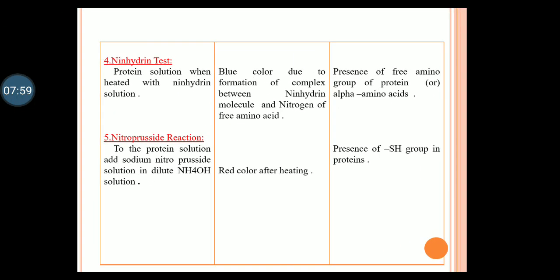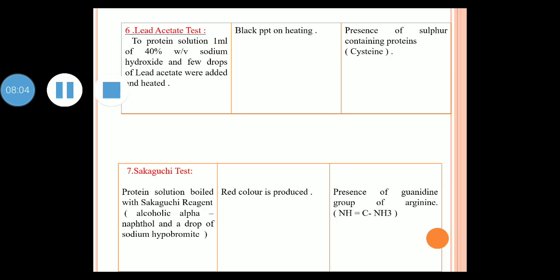Coming to the lead acetate test, it is a test used for the identification of sulfur-containing amino acids, for example cysteine and methionine. Take a protein solution, add 40% sodium hydroxide and a few drops of lead acetate, and heat slightly if necessary. A black precipitate is produced due to the presence of sulfur in the protein.